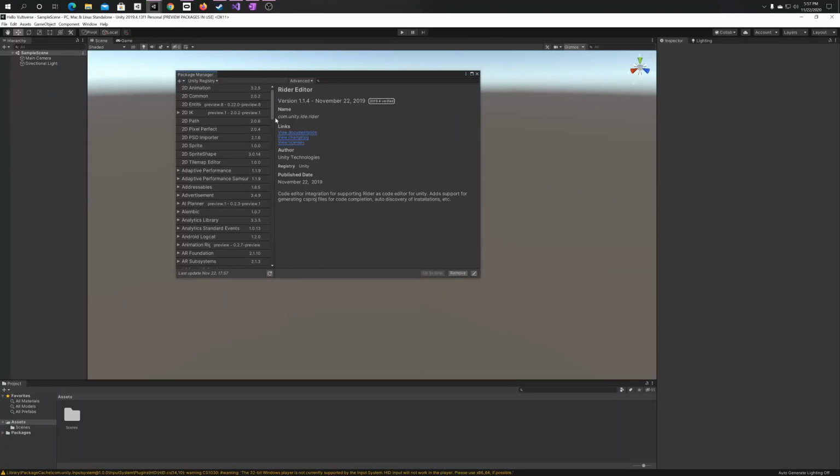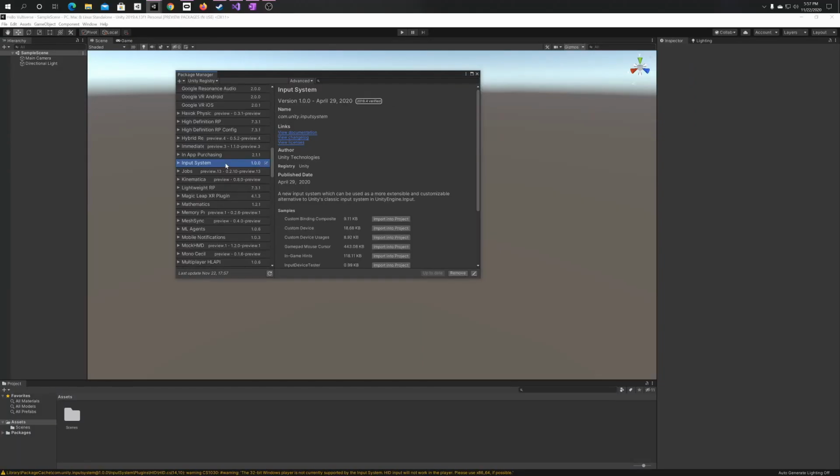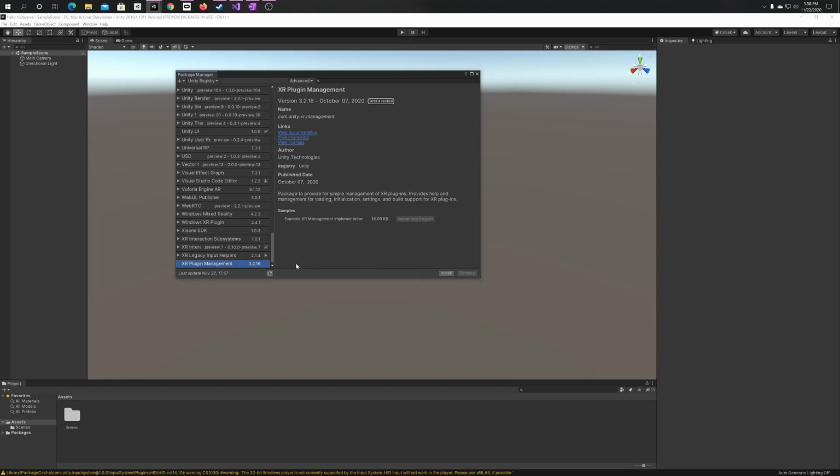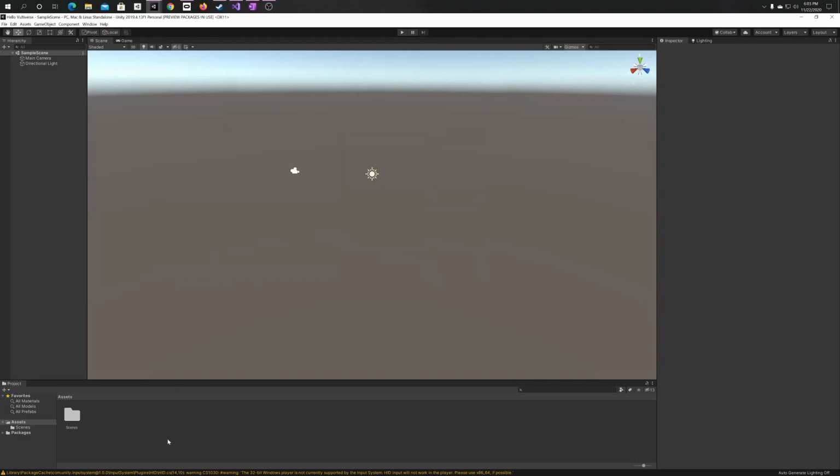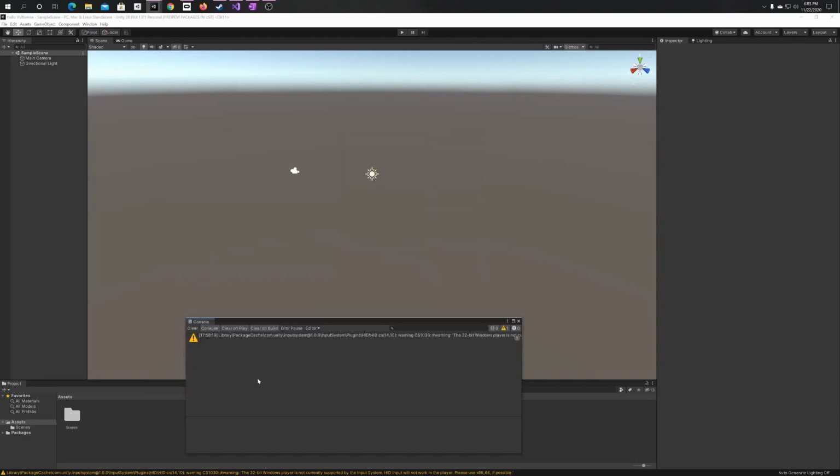You'll notice when we come back into Unity that our new input system has been installed. Now scroll on down to the bottom. We just have one more thing to install. Just click on XR Plugin Management. It's just Unity's way of managing all the different XR devices that could be in the system. Go ahead and click on Install, and we should be good to go. Let's clear this, nothing too serious.